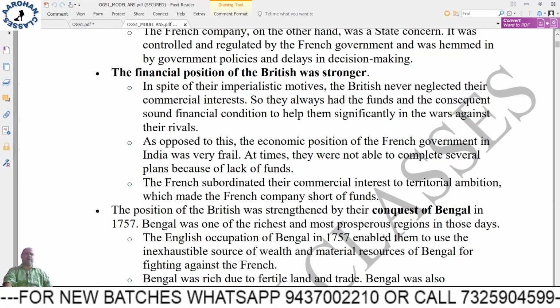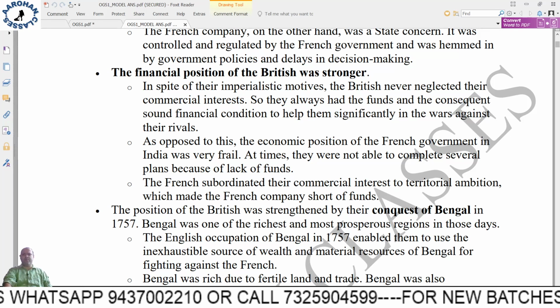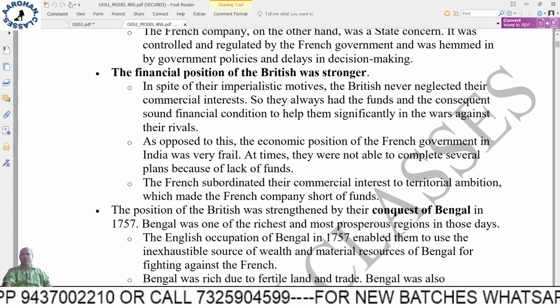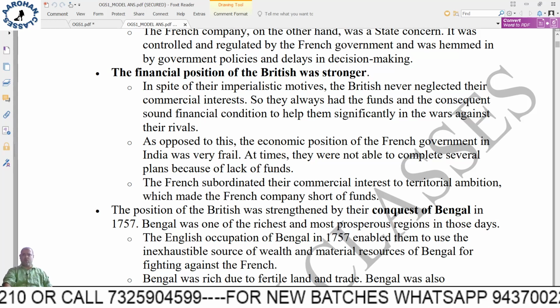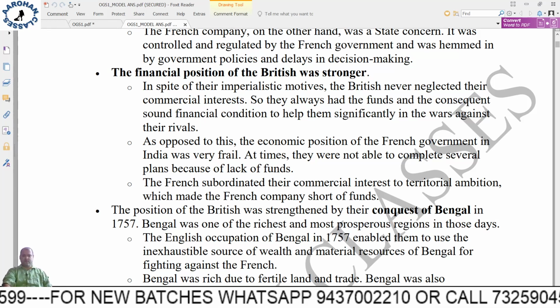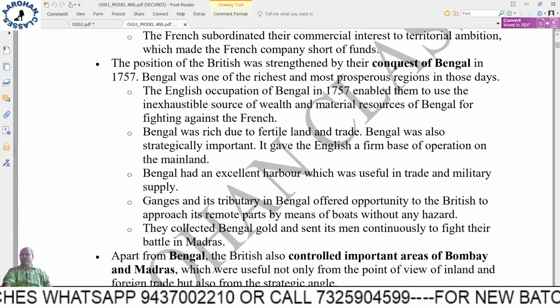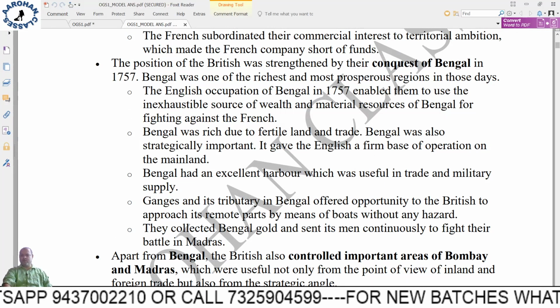Many reasons were there, because their main base was undivided Bengal, which was more fertile than whatever bases France had in the Deccan and other parts. The position of the British was strengthened by their conquest of Bengal.